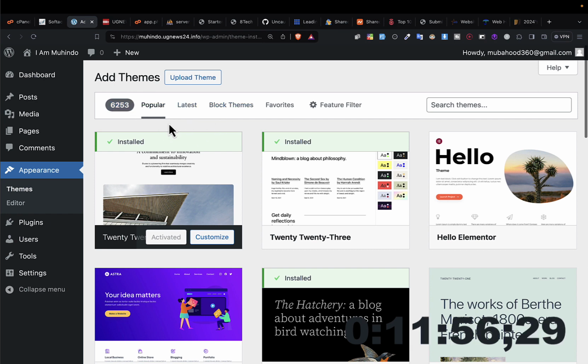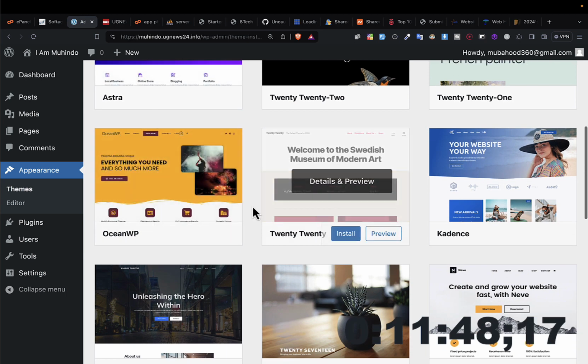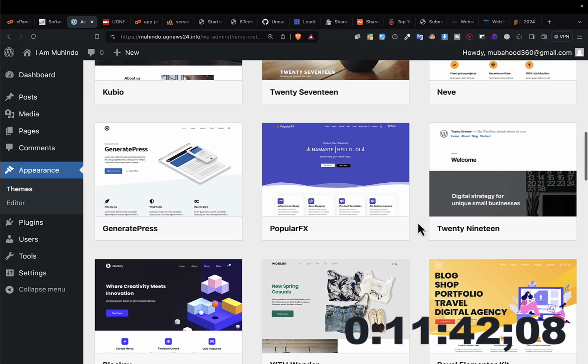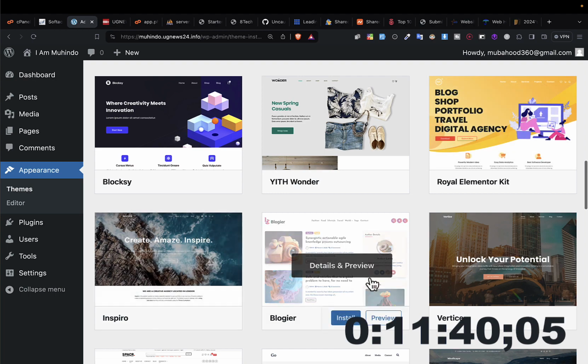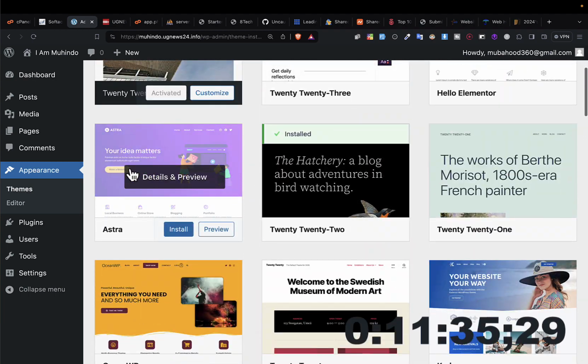So to demonstrate today's lecture, I'm going to use a free theme called Astra. Astra is a very good theme. However, you can also try other themes like OceanWP, which has a free and a paid version. In your free time, you can try these different kinds of themes that are there. But for this case, I'm going to begin by using this theme called Astra.